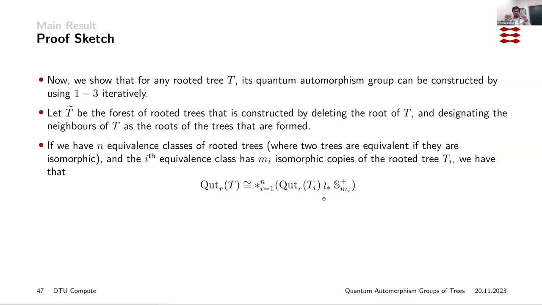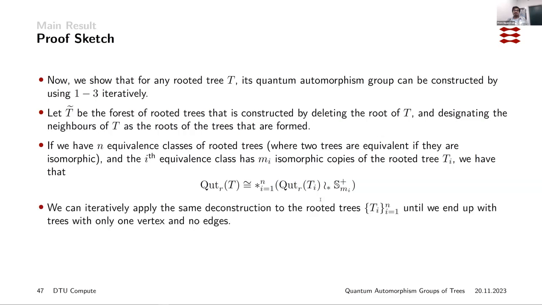And now you end up with these subtrees that you get from deleting the root. And now you just iteratively apply this construction over and over to these rooted trees, and eventually you will end up with trees that only have one vertex and no edges. And this tells us that we can construct the quantum automorphism group of this rooted tree by iteratively using 1, 2, 3. I wanted to do an example, but unfortunately couldn't make the slides for that.